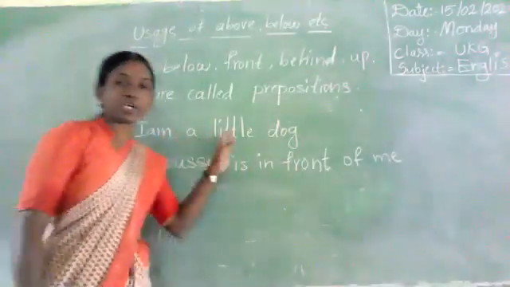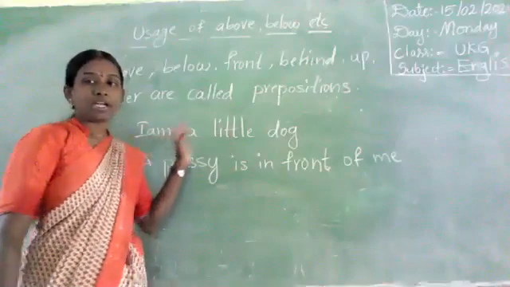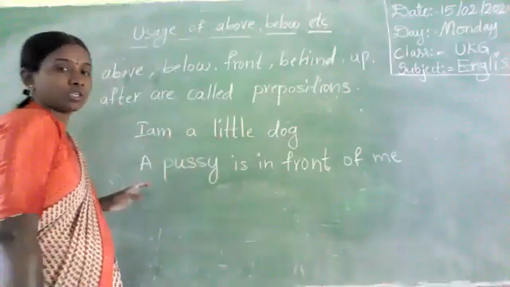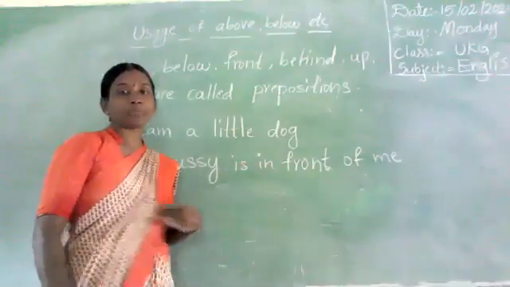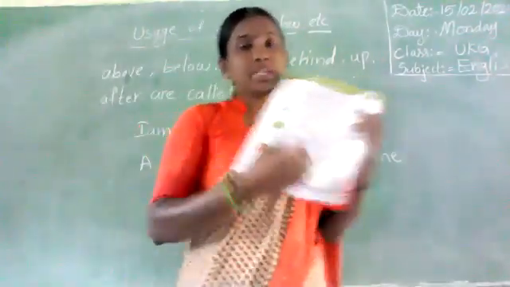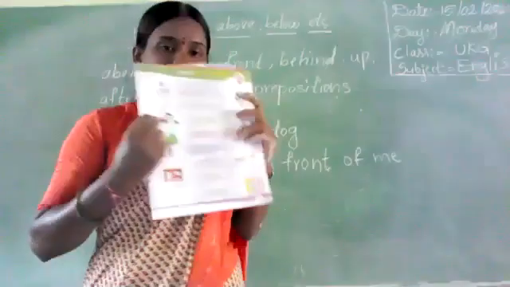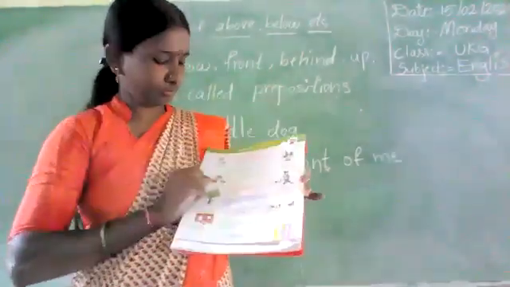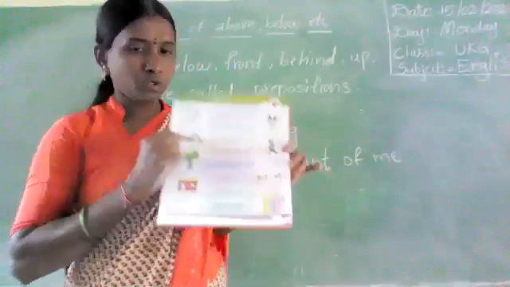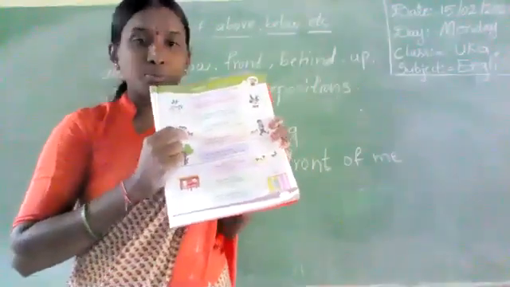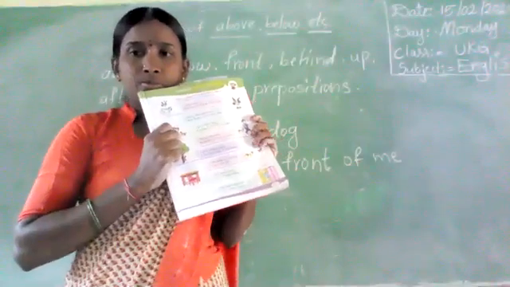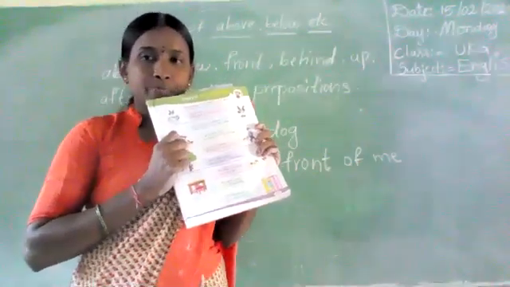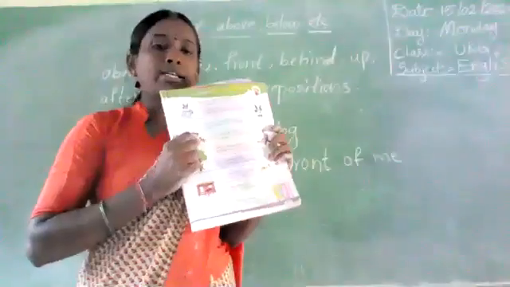I am a little dog. A pussy is in front of me. Can you see the picture here? This is the dog. This is the pussy. Do you know pussy? Pussy, cat.